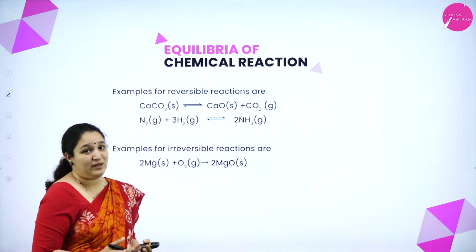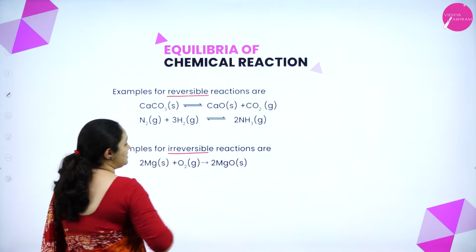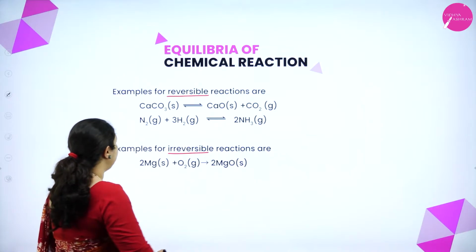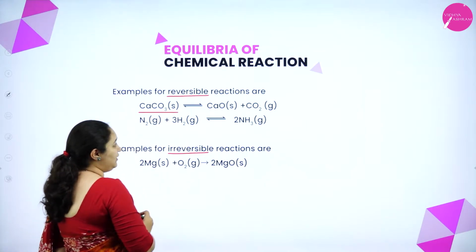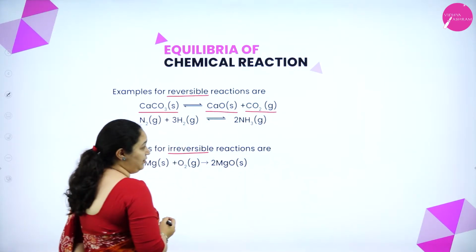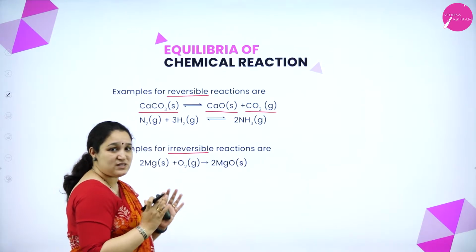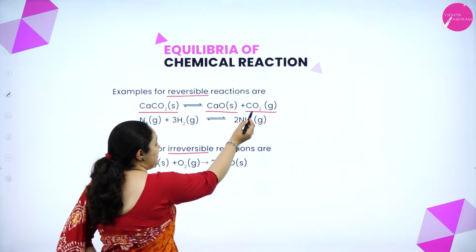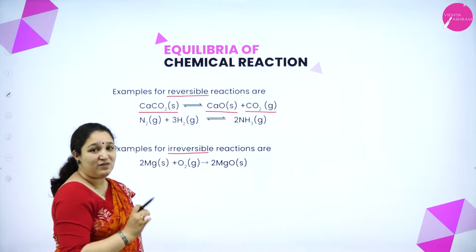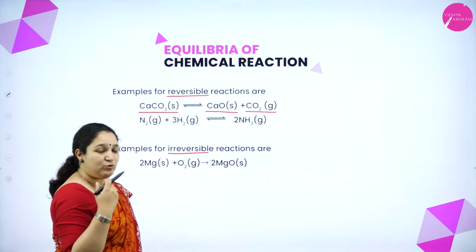As I had explained about the type of reactions, they are of two types, that is reversible reactions and irreversible reactions. So examples for reversible reaction I have given here, where calcium carbonate, which is a solid, will decompose to give calcium oxide and carbon dioxide. If carbon dioxide gas is still there in the closed system, then the carbon dioxide gas can react back with calcium oxide to form calcium carbonate. So it's a reversible reaction provided carbon dioxide gas is not let off to escape.